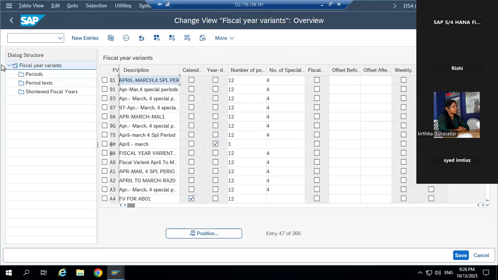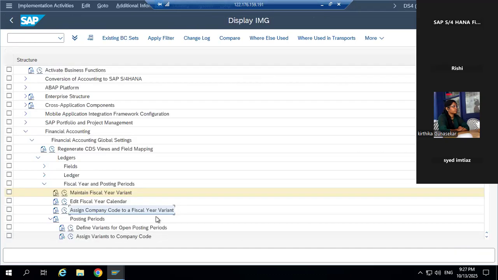81 we have created again. Come to this page. Now this object. Assign company code to fiscal year. Assign company code to fiscal year. T code for this is OB37.